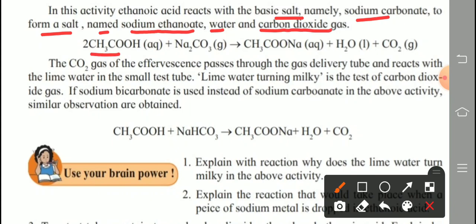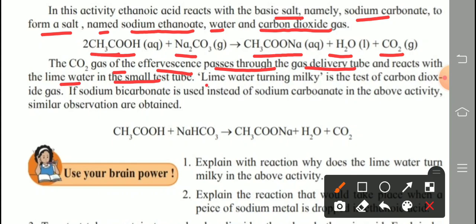So CH3COOH means what? Ethanoic acid. Correct? Check that. Ethanoic acid means acetic acid. It reacts with sodium carbonate to form CH3COONa, sodium ethanoate, plus water and carbon dioxide gas. The carbon dioxide gas of the effervescence, meaning bubbles, passes through the gas delivery tube and reacts with lime water in the small test tube.